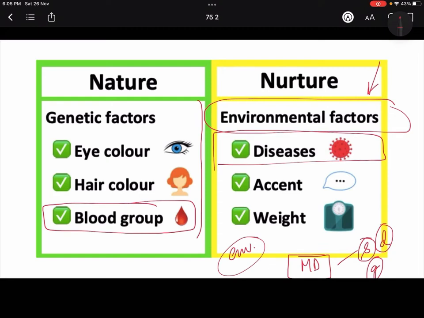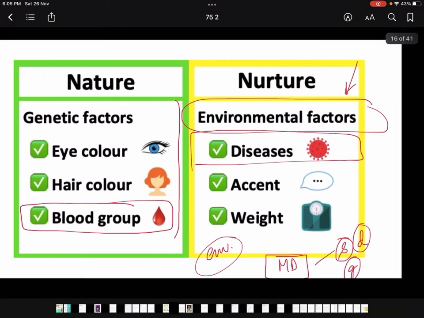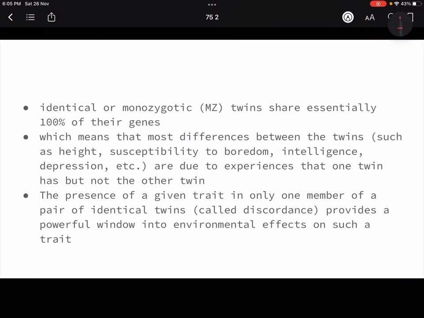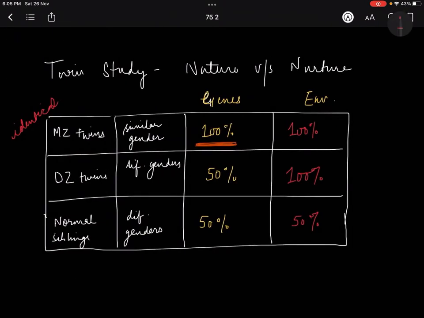And these conclusions, these different traits and what the impact of genes and environment is on them, are due to these studies that we have done, and one of the methods is the twin method. So what happens in the case of identical or monozygotic twins? They have 100% similar genes, I've told you, which means that most of the differences, if there are any in these children, are going to be because of the environment. Now you will say, how come ma'am, you have told us they have similar genes, and you have also told us they have similar environment, so how can there be any difference? I'll tell you how.